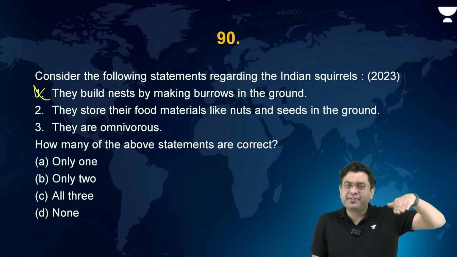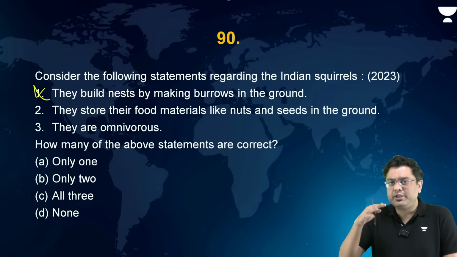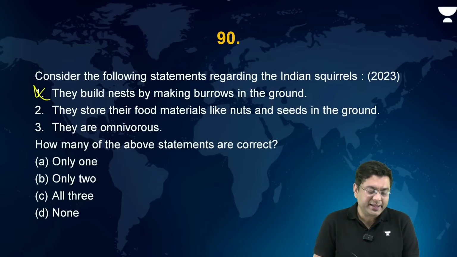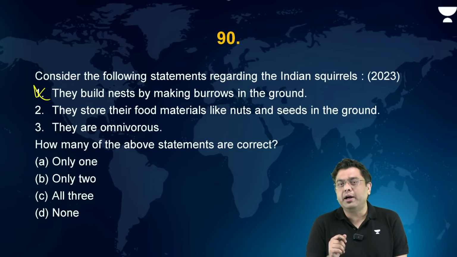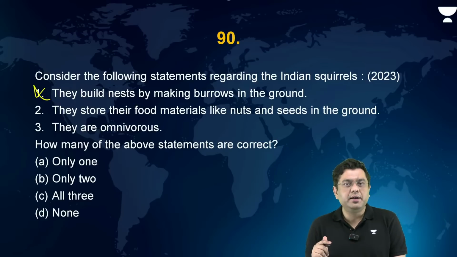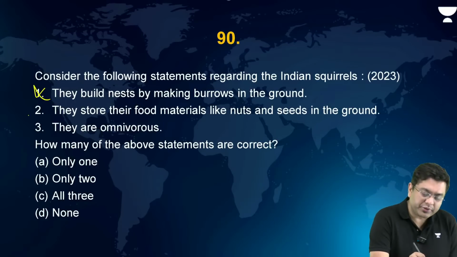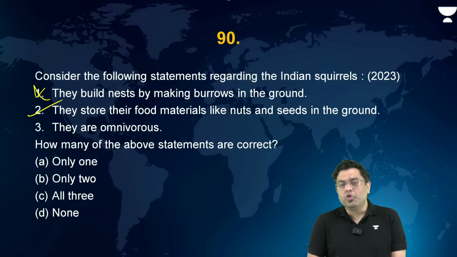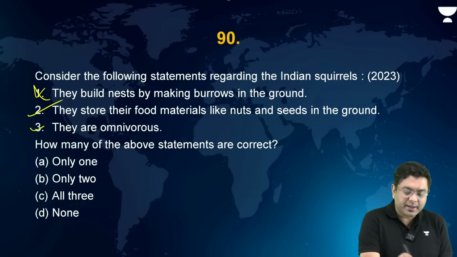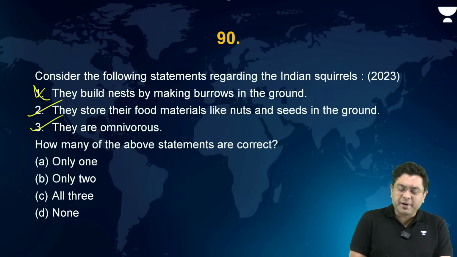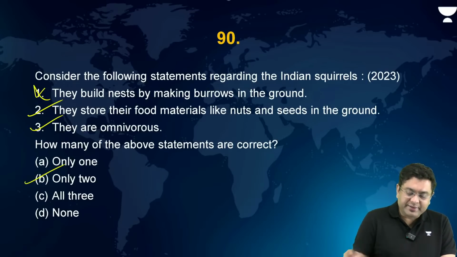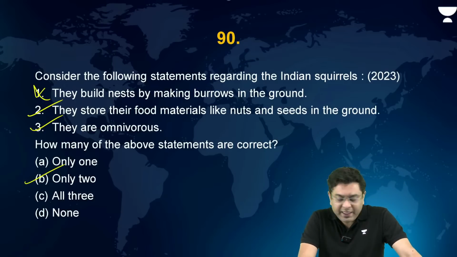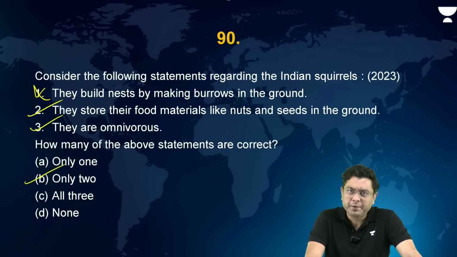They basically have slightly higher height where they tend to build their nest. They store their food materials like nuts and seeds into the ground, hidden against the predators and the competitors. This is correct. And they are omnivorous. This is again correct. So how many of the above statements are correct? The correct answer in this case is going to be B, that is only 2.